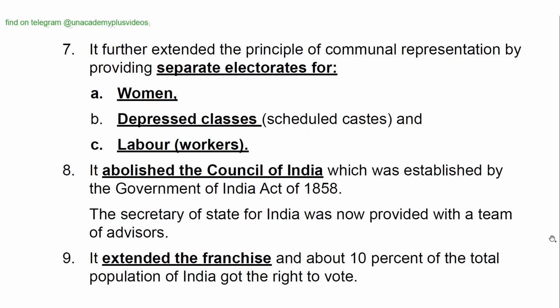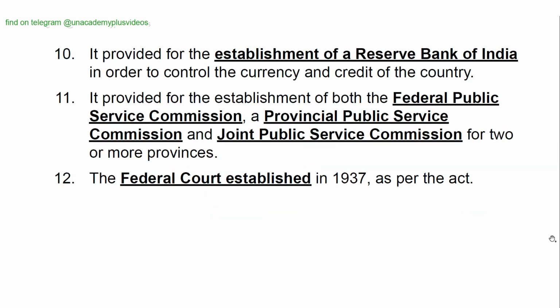It further extended the principle of communal representation by providing separate electorates for women, depressed classes, scheduled castes, and labor workers. It abolished the Council of India, which was established by the Government of India Act of 1858. The Secretary of State for India was now provided with a team of advisors. It extended the franchise, and about 10% of the total population of India got the right to vote.